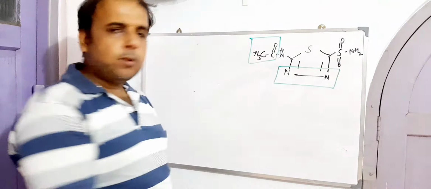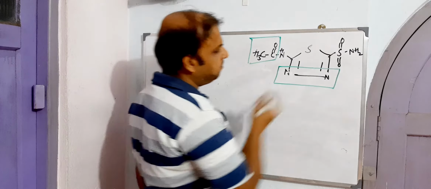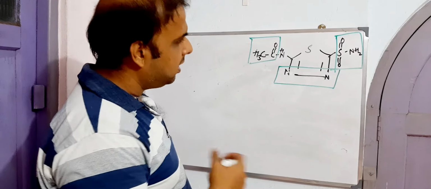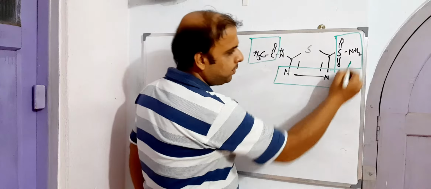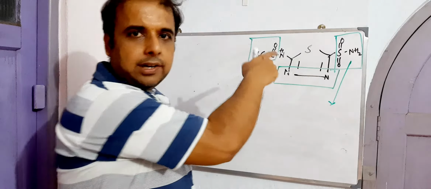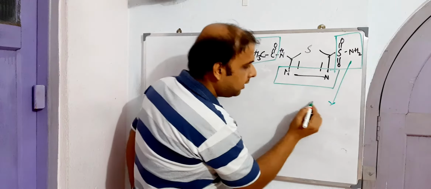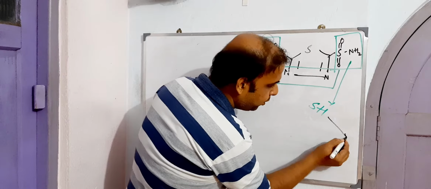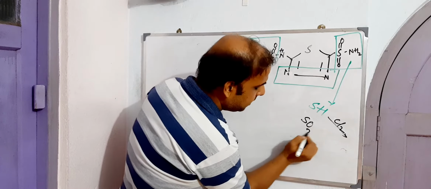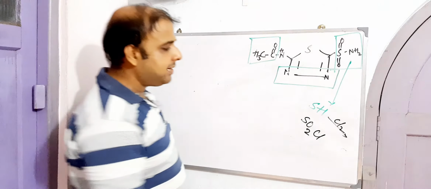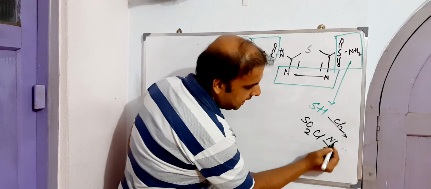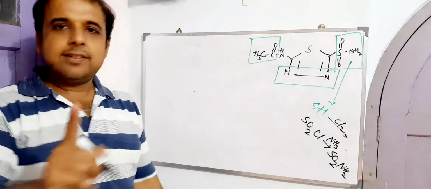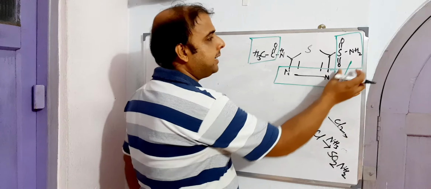We can acetylate the amino group if an amino group is there. This is the area which can also be inserted. Suppose we try to cultivate this particular sulfonamide. If we have SH, I can just chlorinate this, and it will become SO2Cl. And what is left in the process? Simply aminating it in the presence of ammonia, I can get SO2NH2. This is the way through which I can get this kind of compound.